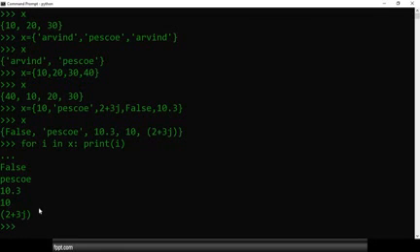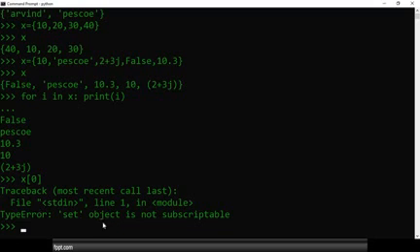The answer is: it does not preserve the index. That means it will not allow us to access the value by using an index. Let's check out. We get the error. Which type of error? TypeError: set object is not subscriptable. That means we cannot use an index. But set is mutable. Set is mutable, then how will we change the value?